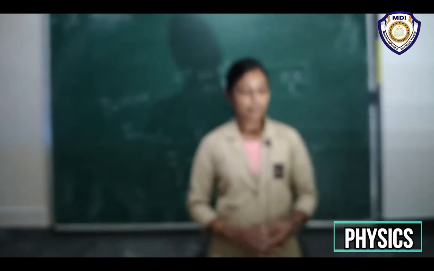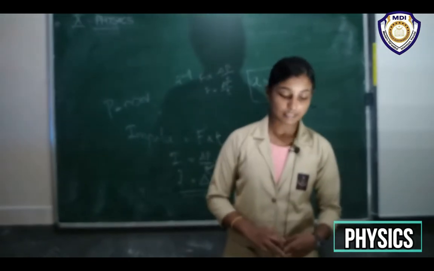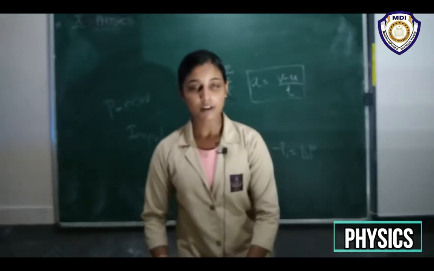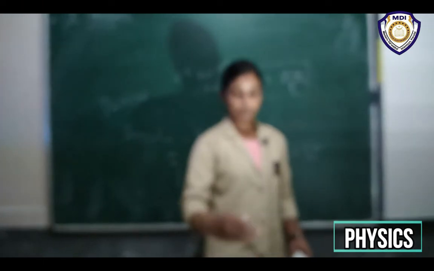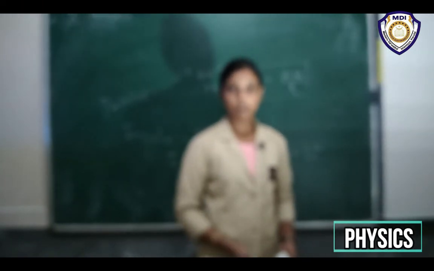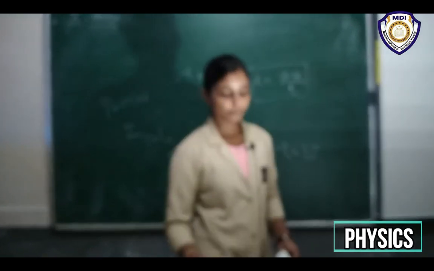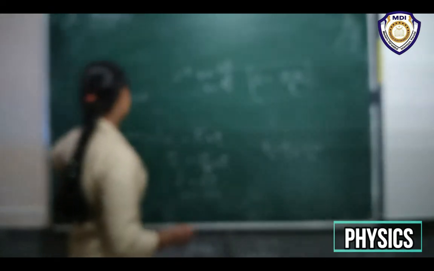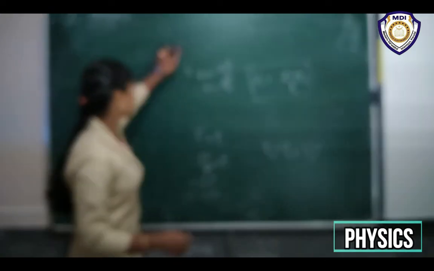So we can take the first example, 9.1. We don't have much time to do all these problems. These are all solved in your textbooks, so you just go through that and we can solve some of these questions here.